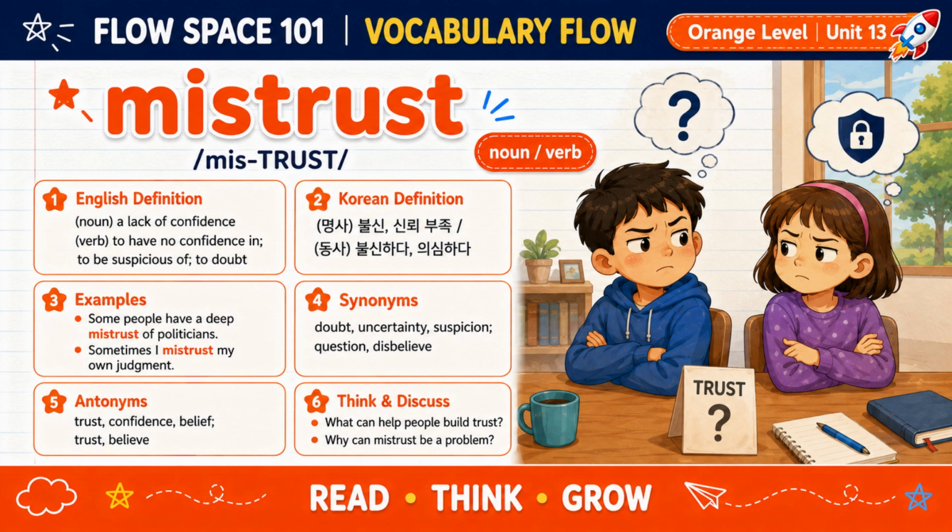For example, some people have a deep mistrust of politicians. Another example is, sometimes I mistrust my own judgment. Some synonyms are doubt, uncertainty, suspicion, question, and disbelieve. Some antonyms are trust, confidence, belief, and believe. What can help people build trust? Why can mistrust be a problem?